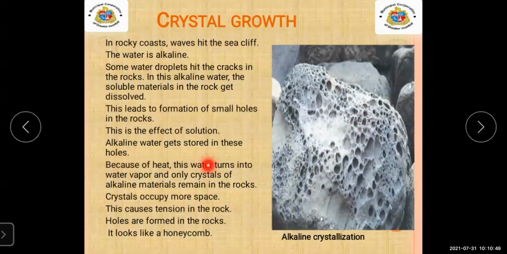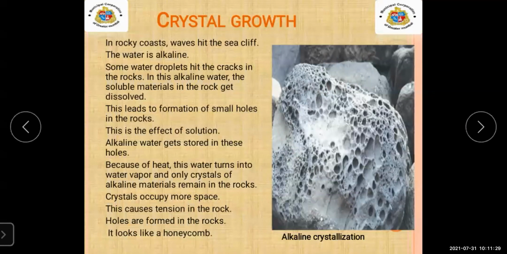Because of heat, this water turns into water vapor slowly, and only crystals of alkaline materials remain in the rock. Crystals occupy more space. This causes tension in the rock. Holes are formed in the rock. It looks like a honeycomb. This type of rock can be seen in the sea coast area only, where continuous sea waves hit the rock.